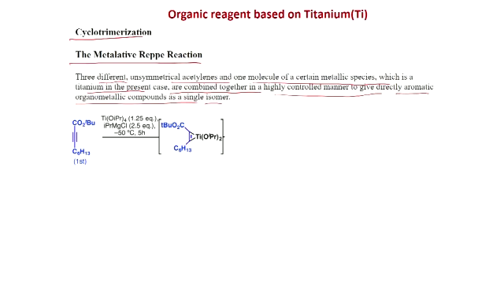Like here, this is a disubstituted alkyne, and if you treat with titanium isopropoxide 1.2 equivalent, isopropyl magnesium chloride 2.5 equivalent, you get this titanocyclopropene.